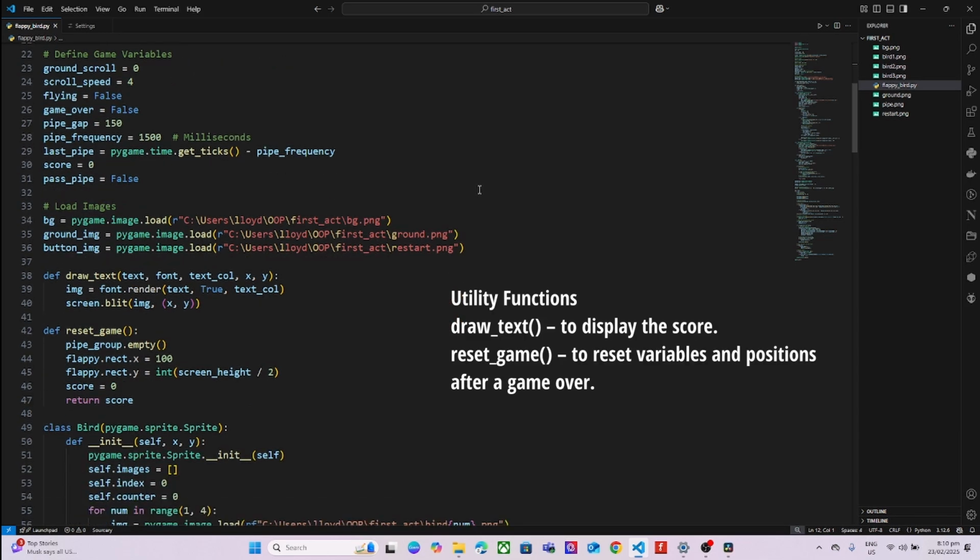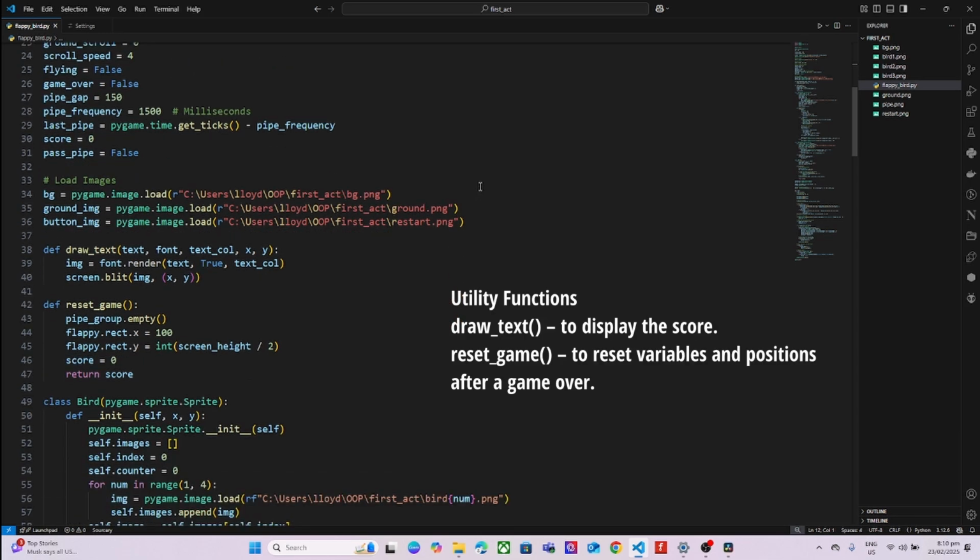Utility functions. Before diving into classes, I created two key functions: draw text, to display the score, and reset game, to reset variables and positions after a game is over.